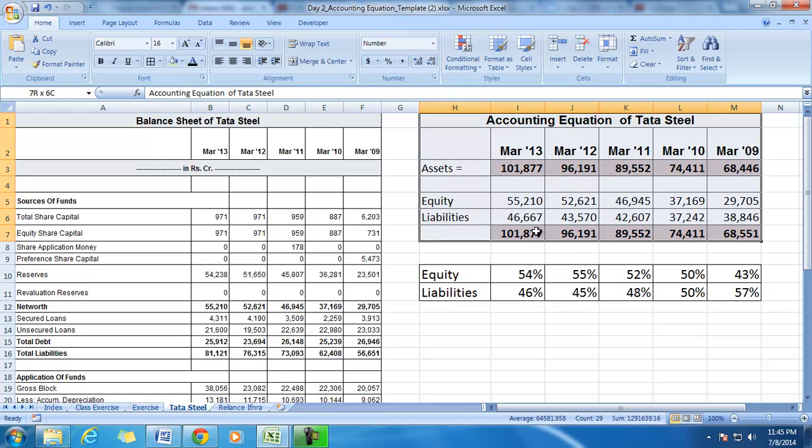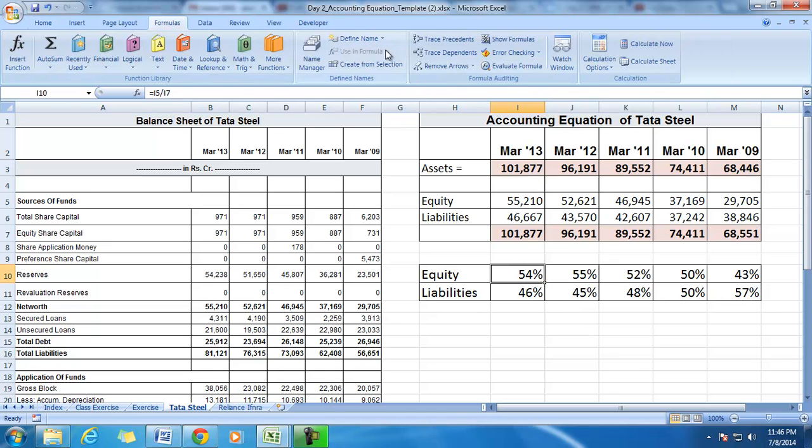But if you observe this accounting equation, it's important to understand the message that the accounting equation conveys, and that, for example, can be seen by calculating the percentages. So let us observe these numbers and understand the meaning of these numbers. As on 31st March 2013, 54% of the assets of Tata Steel are funded by equity, are financed by equity. So the balance 46% comes from liabilities.